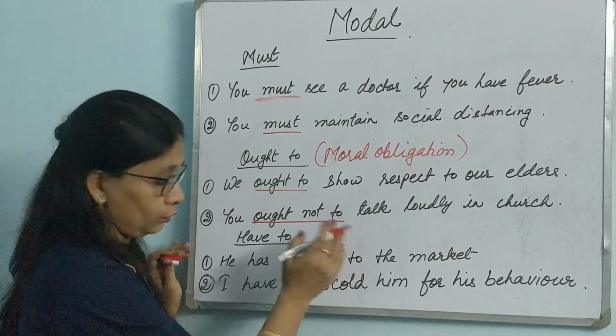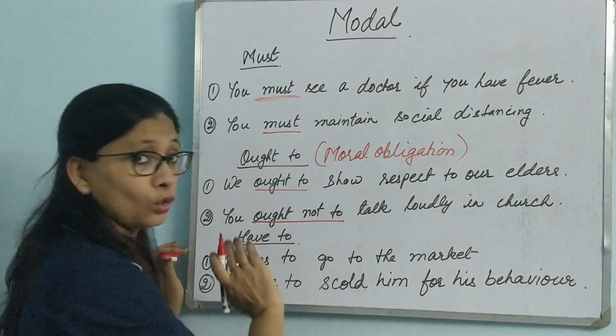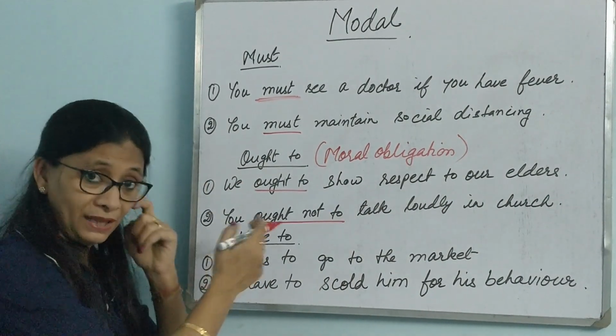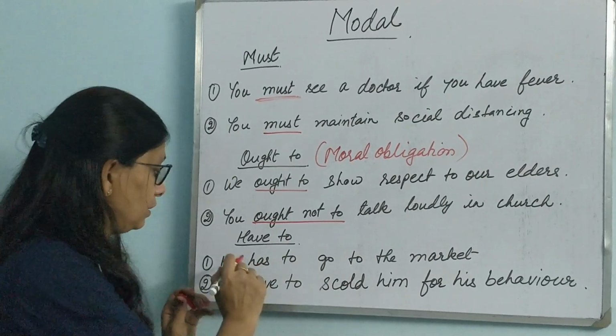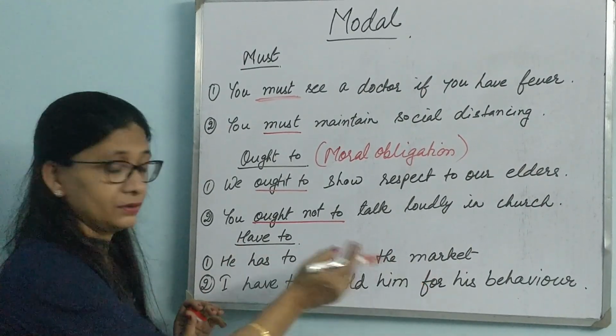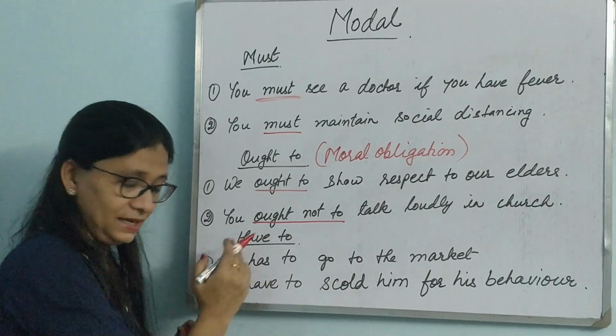You ought not. You ought not to talk loudly in church. This is how the negative is made. Have to. This is another modal. Have to. He has to go to the market. He has to. Since it is he, it will be has to.